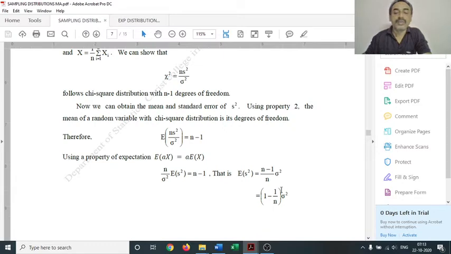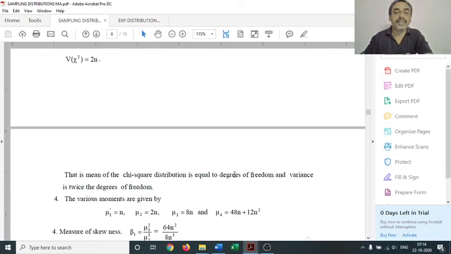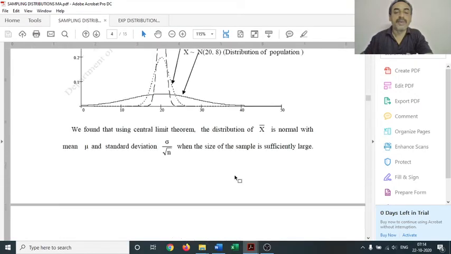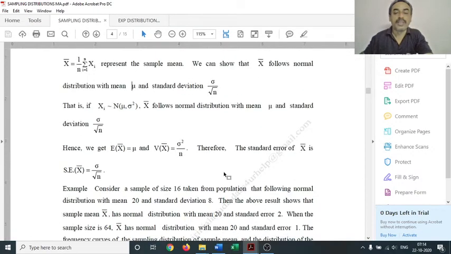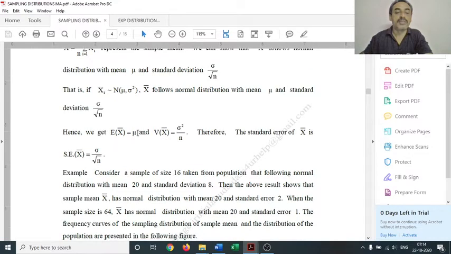Here we also note a dissimilarity between sample mean and sample variance. In sample mean we found that the mean of the sample mean is the population mean, that is E of x bar is mu. E of x bar means the mean of the sample mean. X bar is a sample mean and E represents the expectation, or it is equivalent to the operator mean. So the mean of the sample mean is the population mean and the variance of the sample mean is sigma square by n.